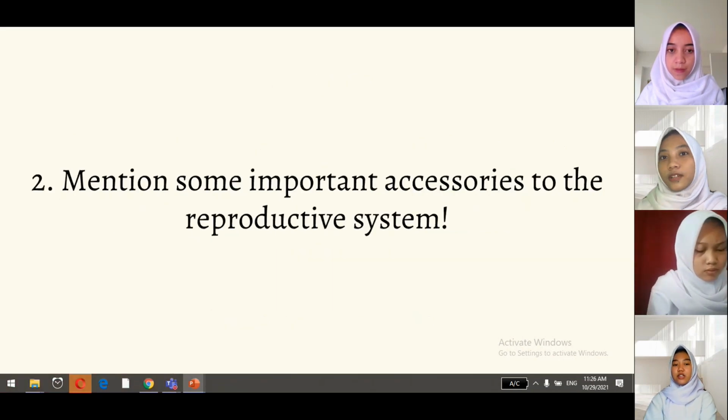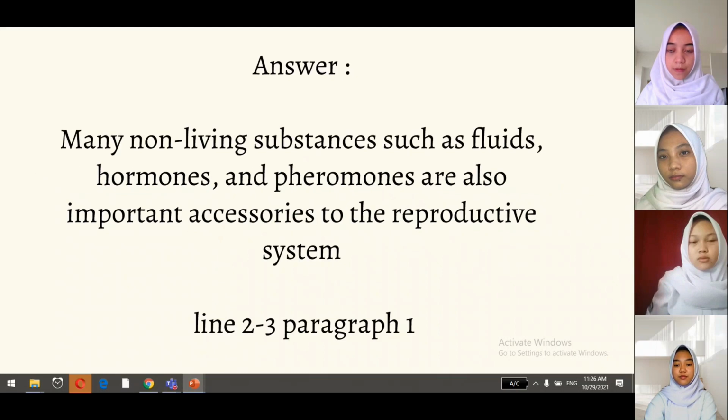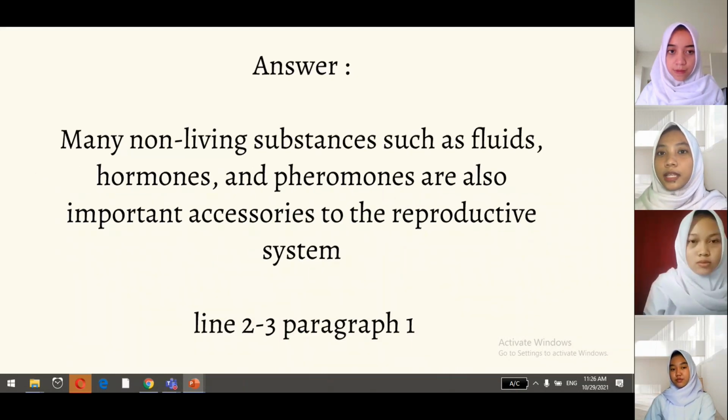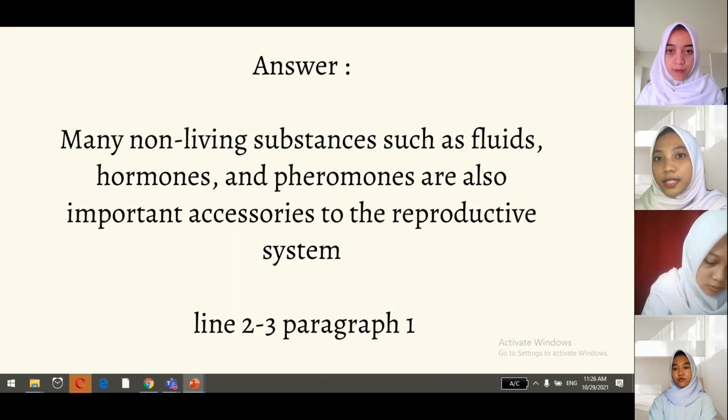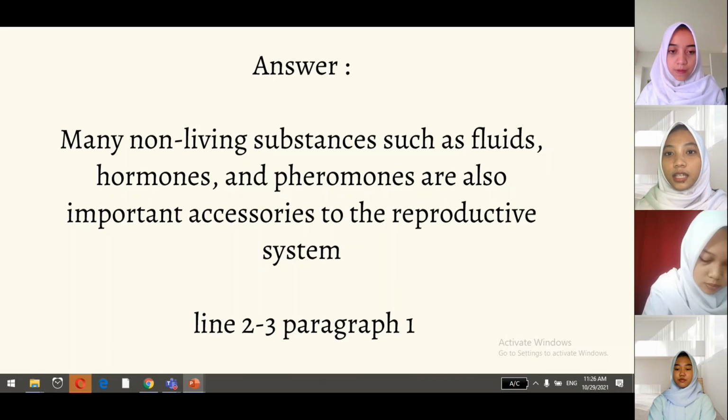Okay, the next question is, mention some important accessories to the reproductive system. The answer is many non-living substances such as fluids, hormones, and pheromones are also important accessories to the reproductive system. In line 2 and 3, first paragraph.